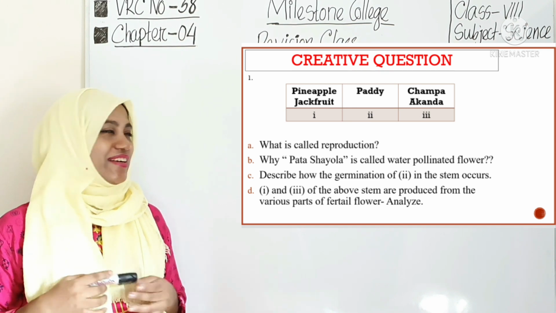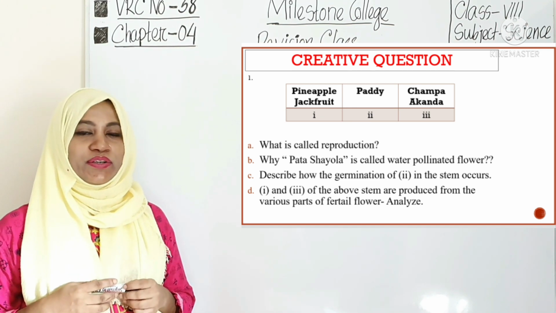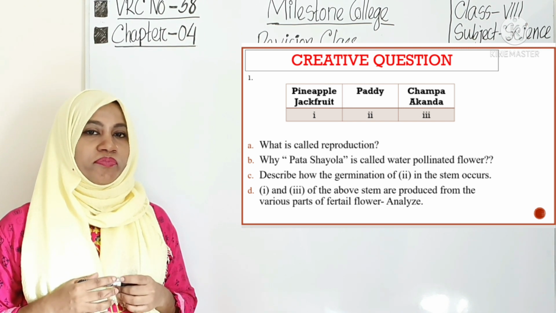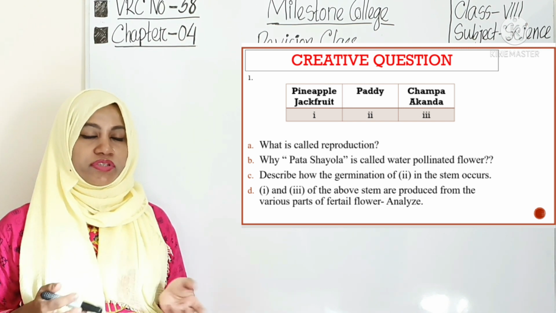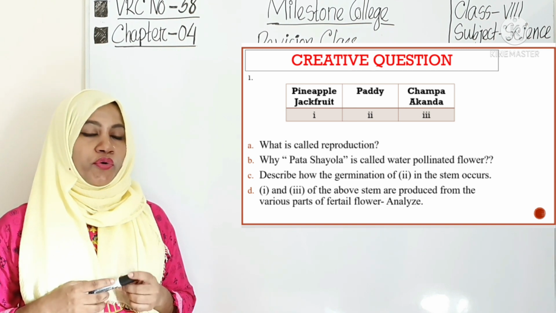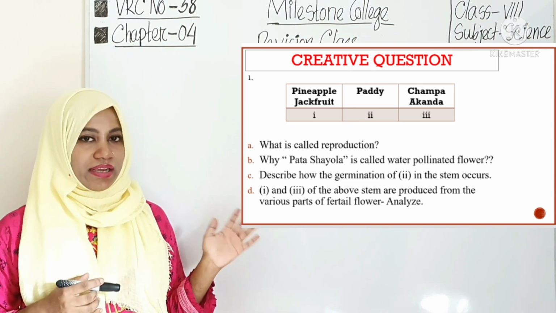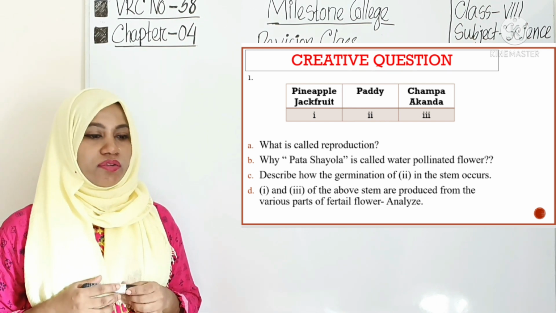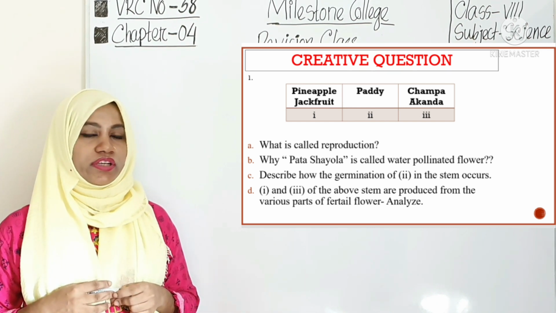Should I? Okay, the complex process by which an organism produces its offspring is called reproduction. Already I have told this in the very beginning. B number question, why is Pathashala called a water pollinated flower?